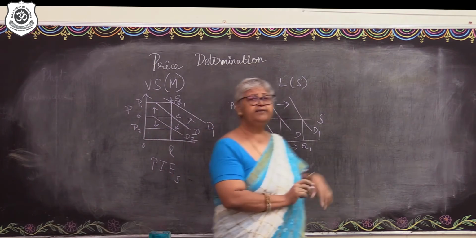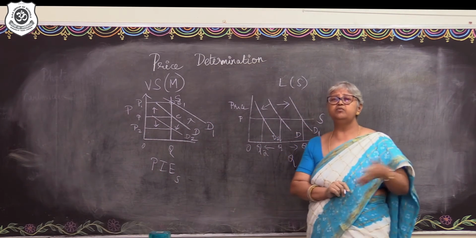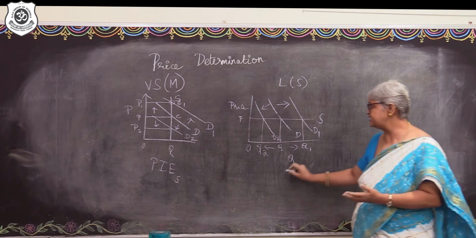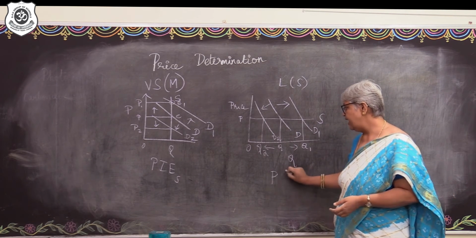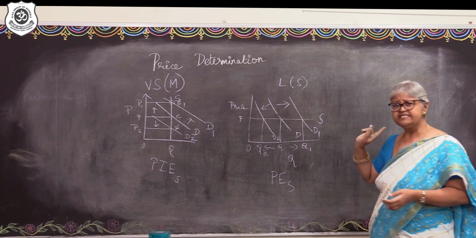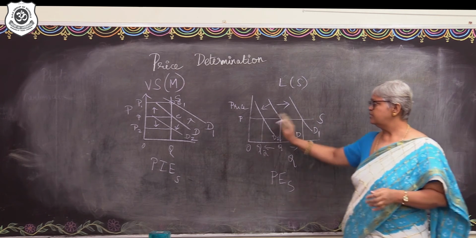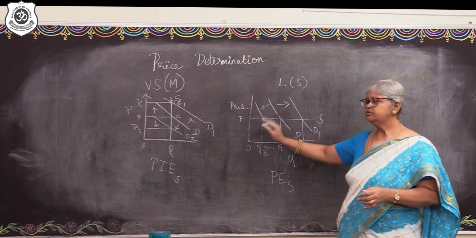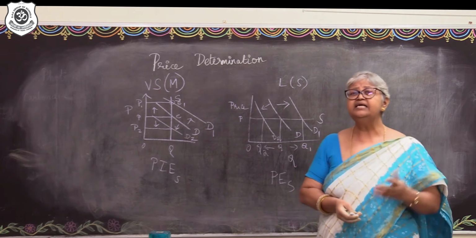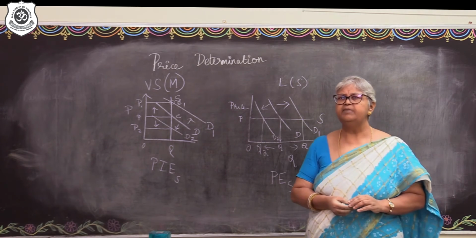In a very long time period or in the secular time period, when one can plan and change the supply to a very large extent, or when you have a perfectly elastic supply curve, supply is completely flexible. So, this is the outcome in the very long time period or in the secular time period in the market.